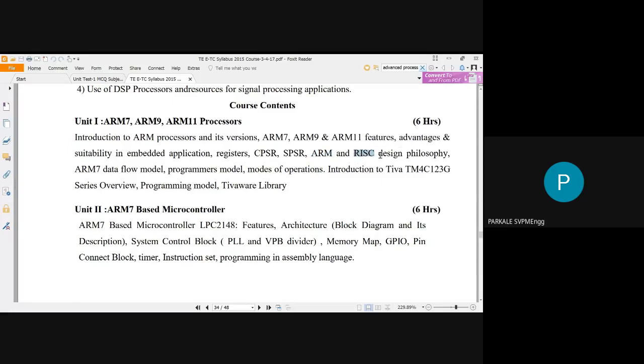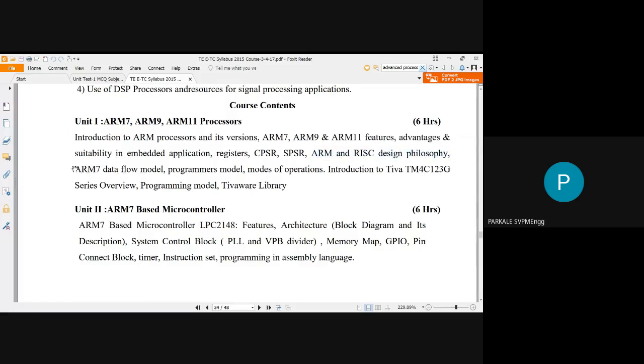So you should know these keywords. I'm just trying to introduce you to all of these keywords. ARM, advanced RISC machines, and RISC is called reduced instruction set computing. So we have to see the design philosophy of these two terms.